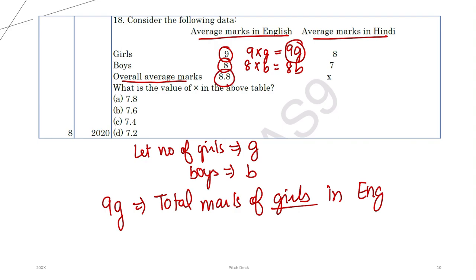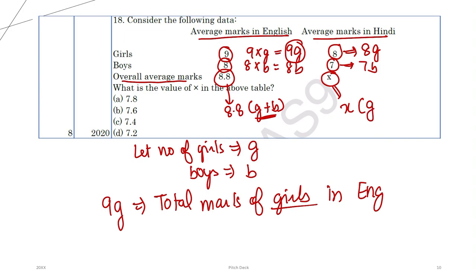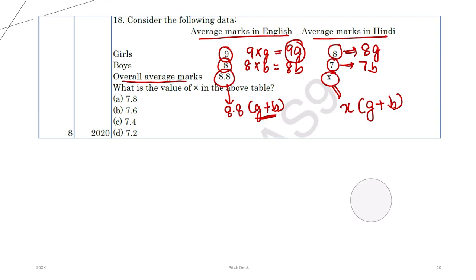And 8.8. What does 8.8 say? 8.8 into G plus B, where G plus B means total students. So 8.8 into G plus B is the total marks of all the students in English. Right? I hope this is clear. Now, 8G is the total marks of all the girls in Hindi. 7B is the total marks of all the boys in Hindi. And X, average multiplied by total students, is the total marks of all the students in Hindi. I hope this is clear.